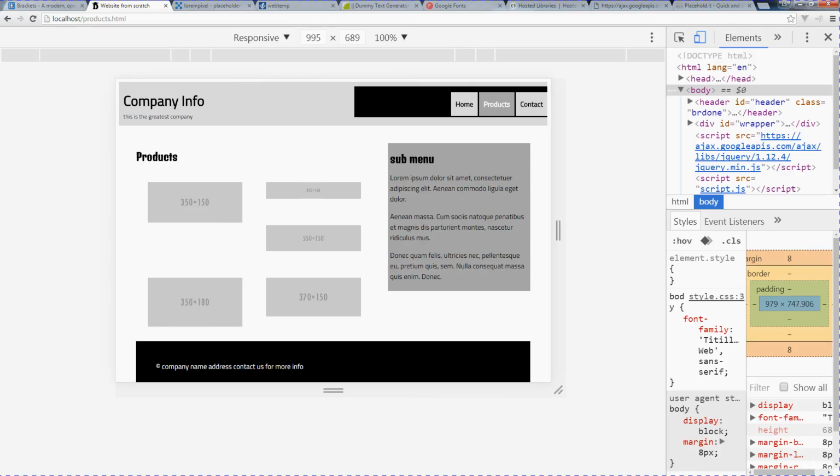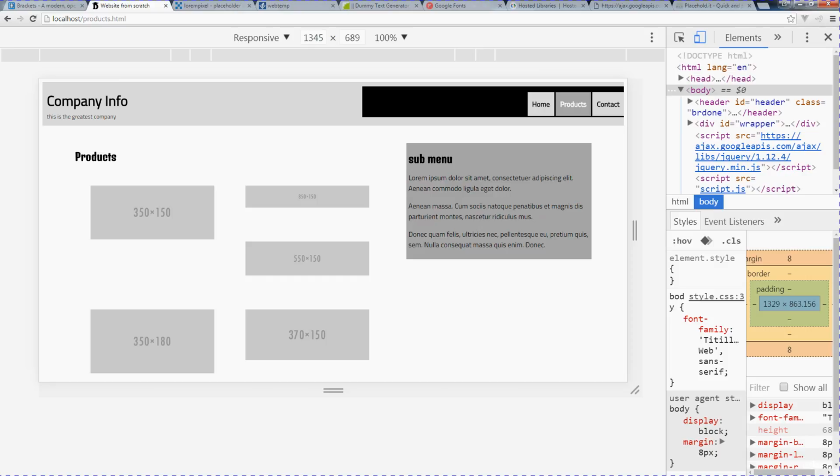And whenever we do have more real estate available to us, then they stack in a 2-column format and so on. And this could even be adjusted if we wanted to go to 3 columns and so on. So this all depends on what size of images we want to utilize within our website. Usually what I like to do is just stick with a 2-column, because when you get to the biggest size, some of these images are getting to be full size, and because we had images that were 350, we don't really have that much space to play with. So all the images were different sizes, and we had to accommodate that.